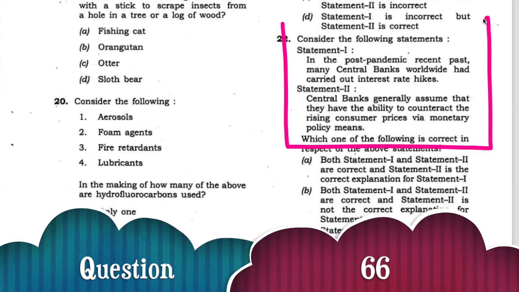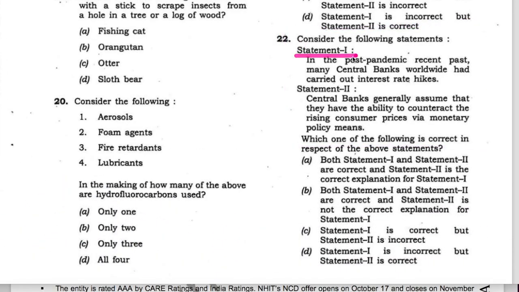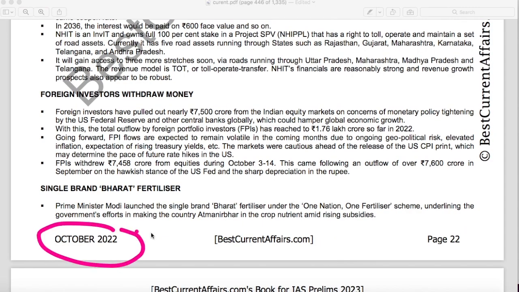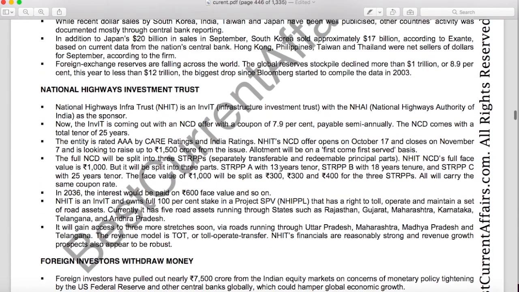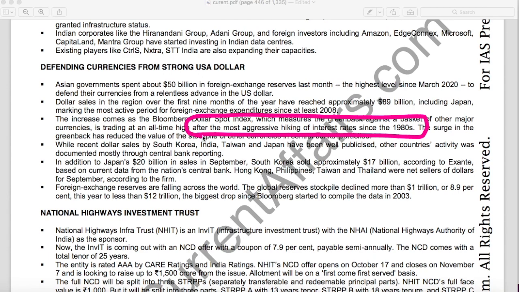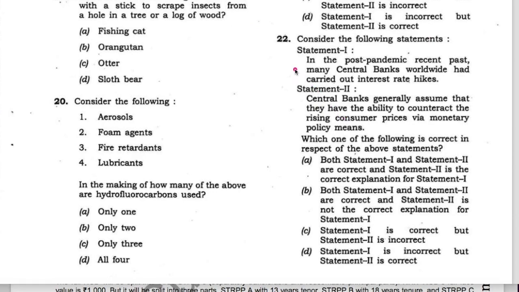Next question. Consider the following statements. Statement 1 is that in the post-pandemic recent past, many central banks worldwide, they had carried out interest rate hikes. This statement is correct. Now see, this is our October 2022 current affairs book. On page number 22, this fact is mentioned, that basket of major currencies is trading at an all-time high after the most aggressive hiking of interest rates since 1980s. So this fact is mentioned in this news. Therefore, the first statement is correct.